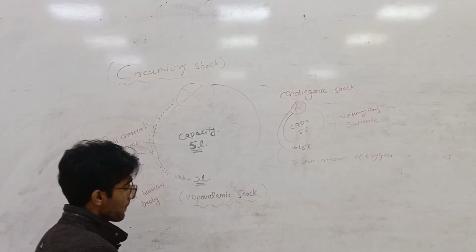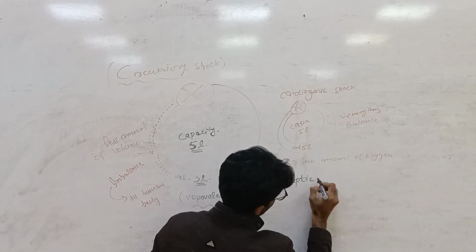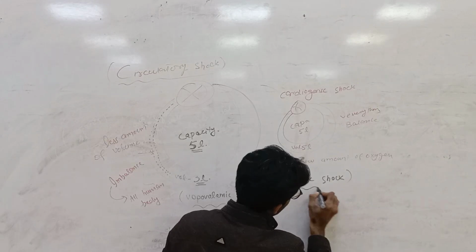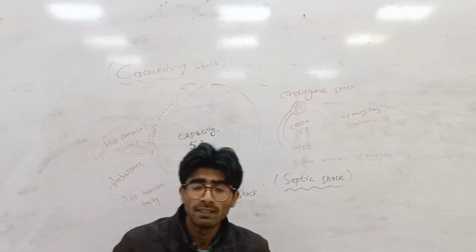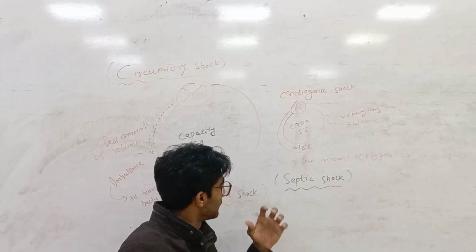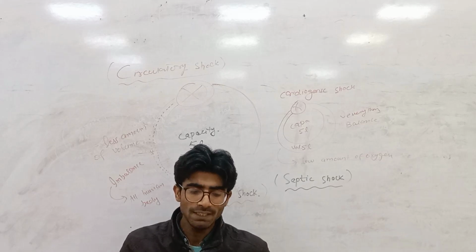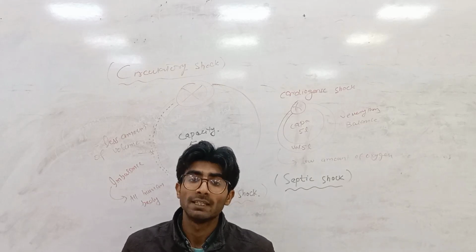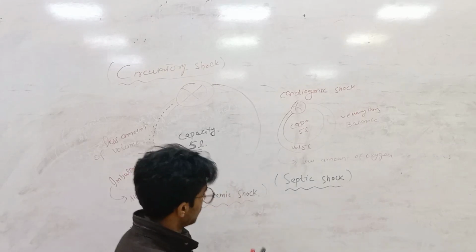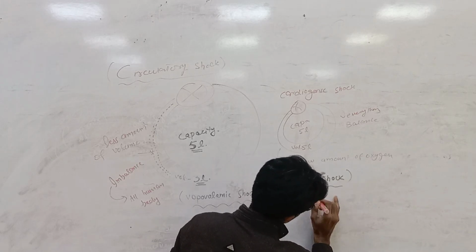Another type is septic shock. When bacteria enter into the blood vessel, they replicate from one to another and produce a toxin.